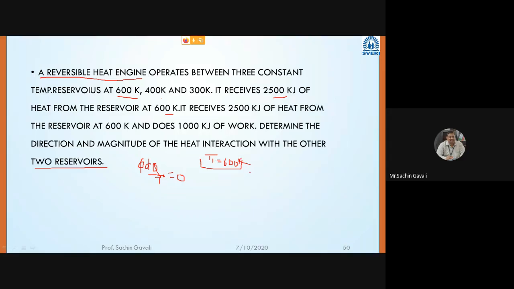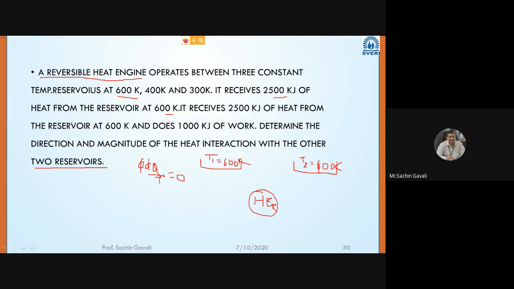Then another reservoir, let us consider that it is at 400 Kelvin, having temperature T2 equal to 400 Kelvin. And let us consider one heat engine. So it is a reversible heat engine, HE. As it is reversible, I will consider this as a reversible heat engine.